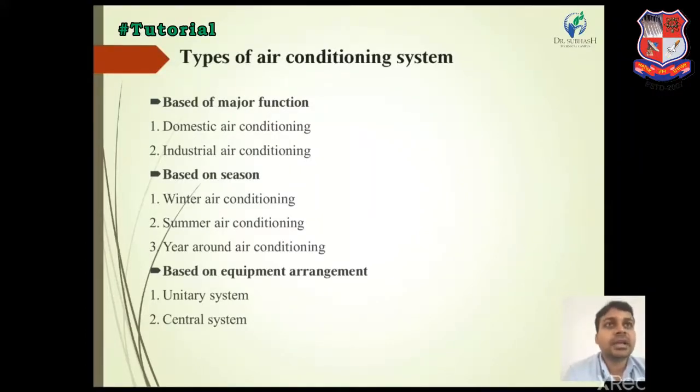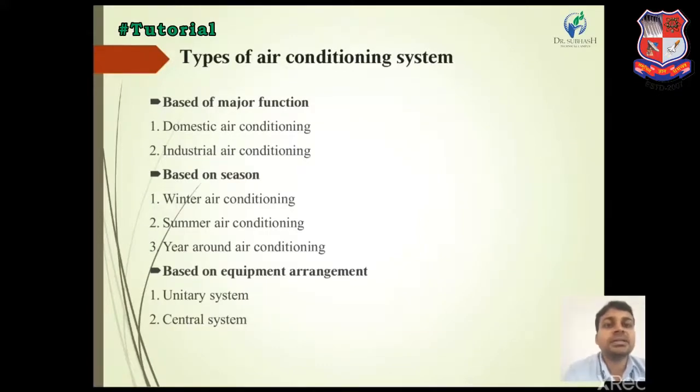In the winter air conditioning system, the room temperature is very low compared to our human comfort temperature. In this season, winter, we require heating in our air conditioning system, so the room temperature rises.